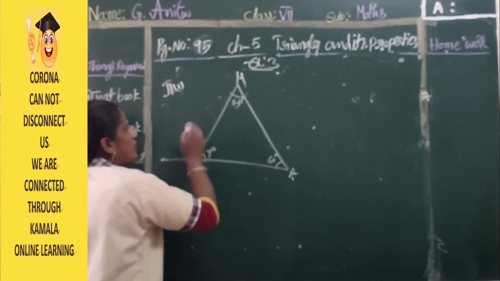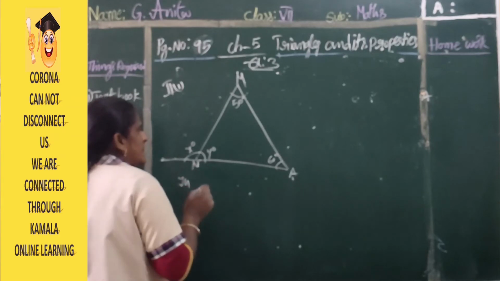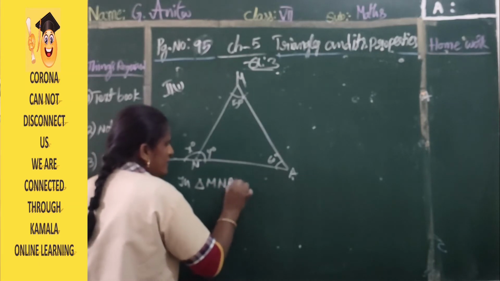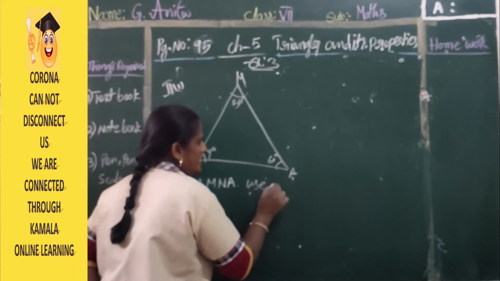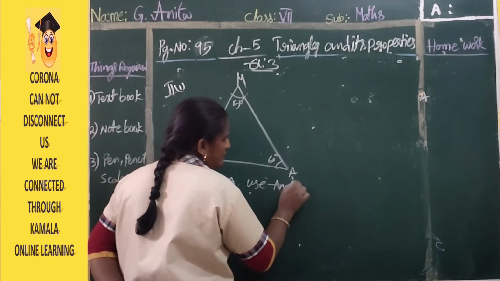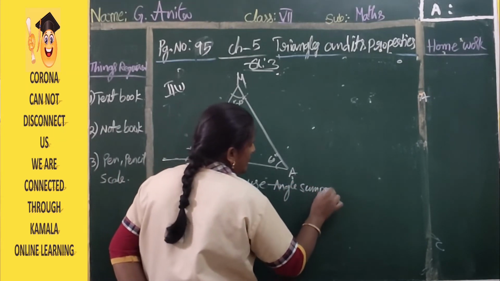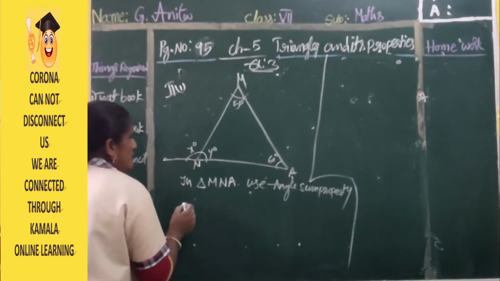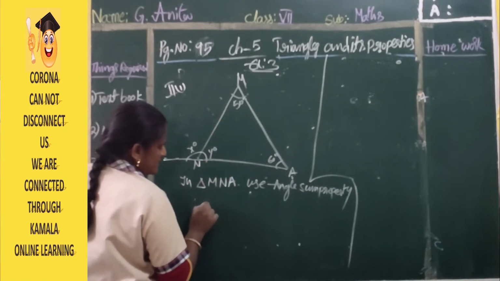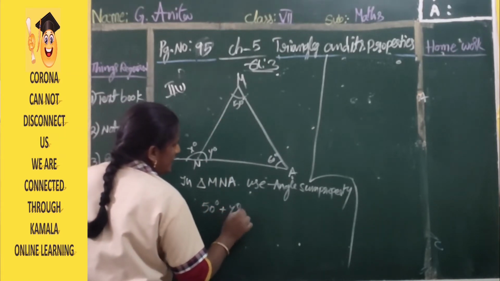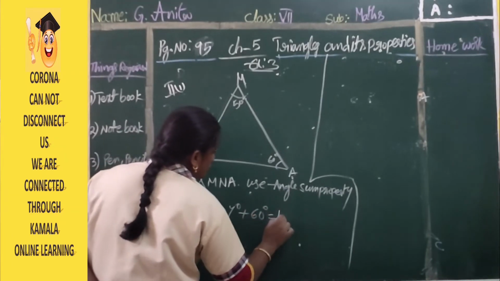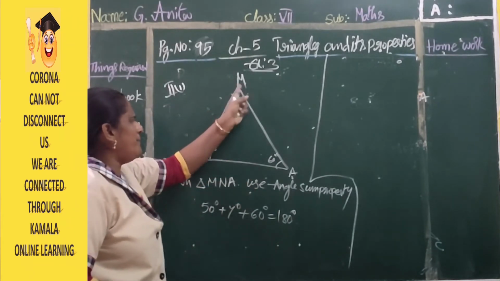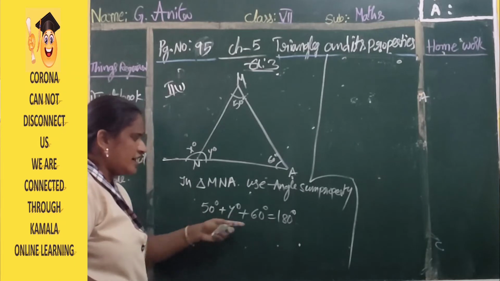Use the angle sum property in triangle MNA. Which property are we using? The angle sum property. So what is the angle sum property? 50 degrees plus y degree plus 60 degrees should be equal to 180 degrees. You can write angle M plus angle A plus angle MNA. Okay? We can write that value also.